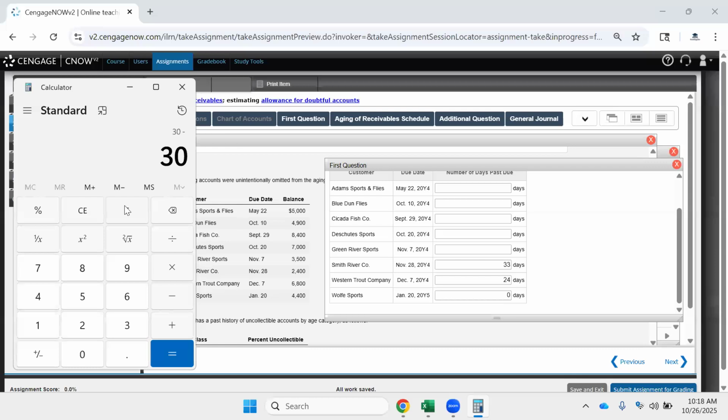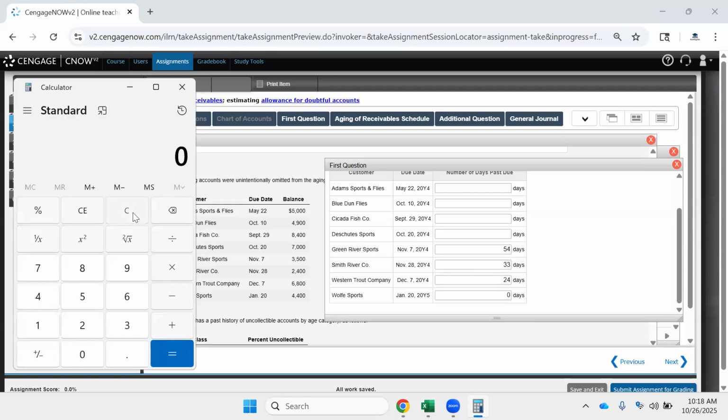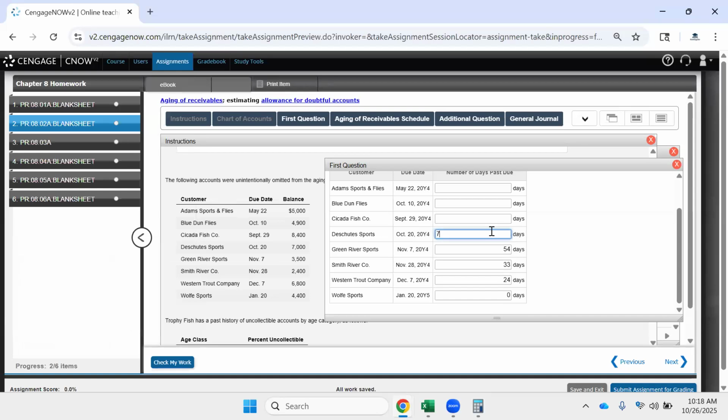November 7th, we take 30 minus 7 plus 31, and that's 54 days past due. The Shoot Sports is on October 20th, so we take 31 days in October minus 20 plus 30 November plus 31 in December, and we get 72 days.